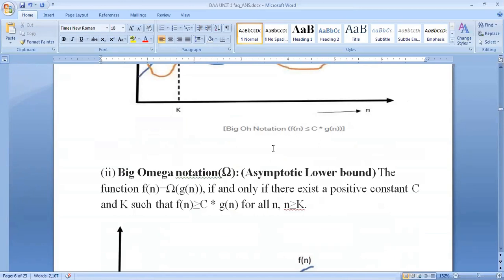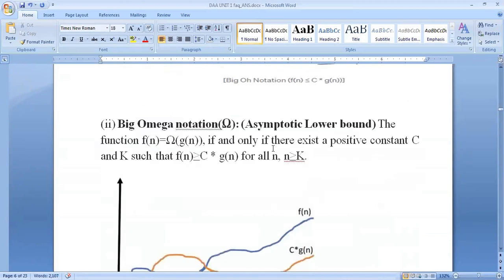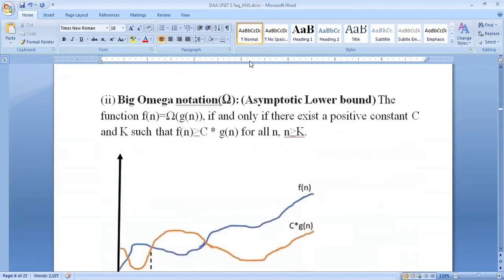Big omega notation, asymptotic lower bound.